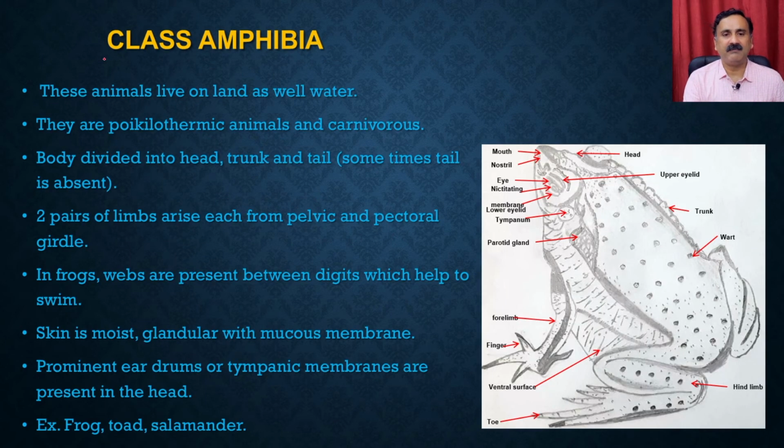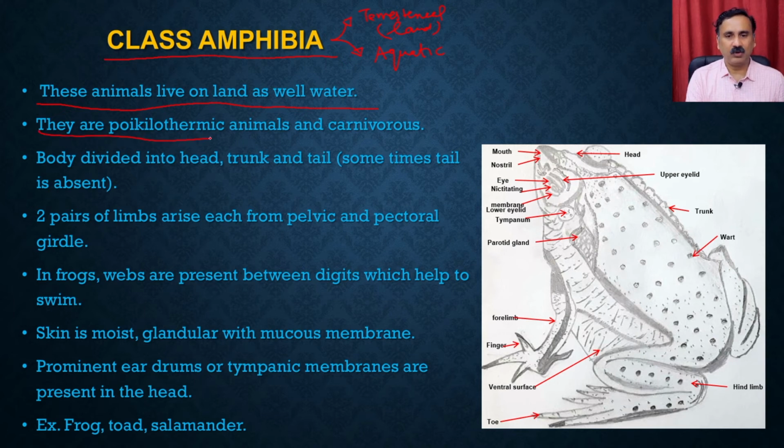So class amphibia are the organisms which can stay in 2 places. They can be terrestrial, which means they can stay on the land, right? Or they can be aquatic, and that's why they are called amphibia. So these animals live on the land as well as in the water.